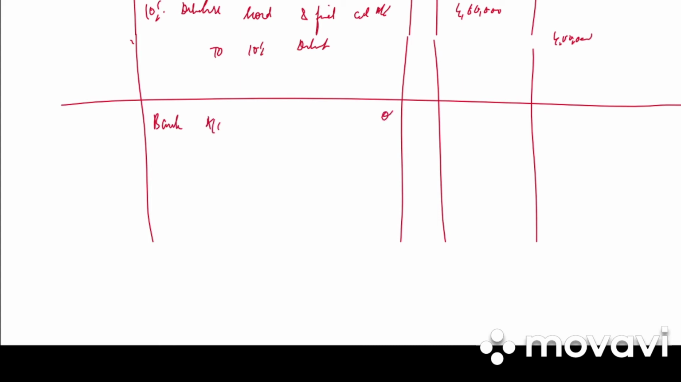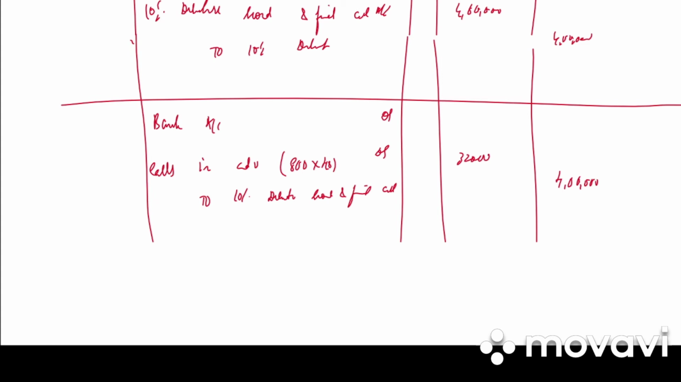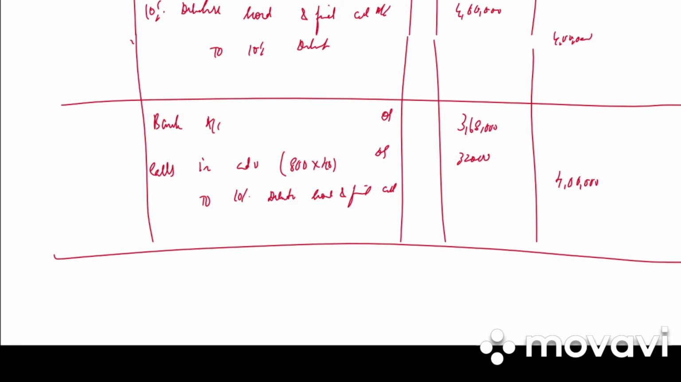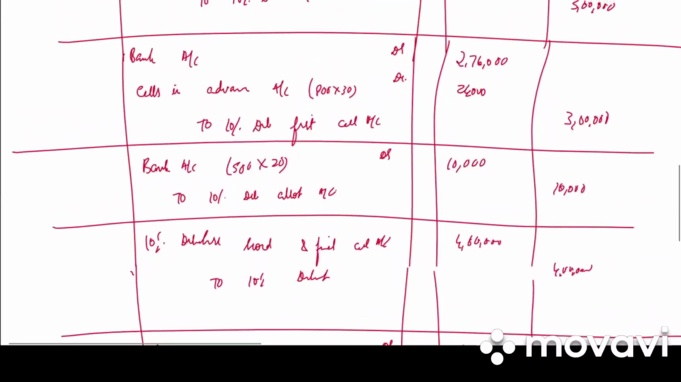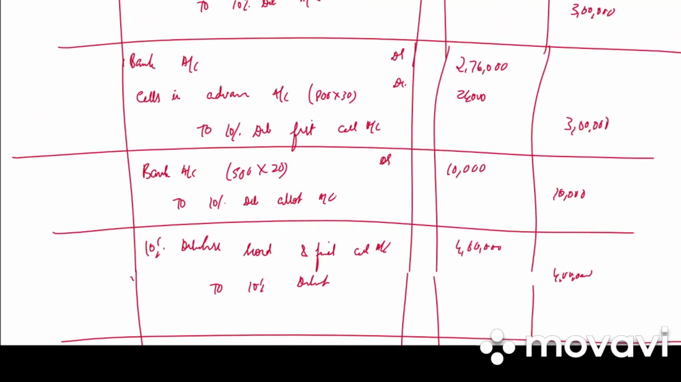Next we have bank account debited, calls in advance account debited to 10% debenture second and final call. So calls in advance will be 800 into 40, that is 32,000. 4 lakh is 10% debenture second and final call. Balancing, 3,68,000 is bank account. So write the narration. Second and final call money received. Clear? So this is how we work out the problem when it is issue of debentures at par.